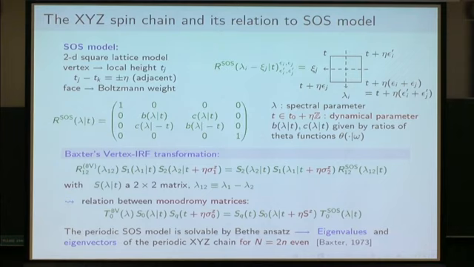So this transformation is not a bijection? It's not a bijection. And it's not a bijection even in the case of n even, because in that case, the space of states of the SOS model in general is infinite dimensional. So still you have a finite dimensional space of states for the XYZ model. And in particular, it means also that the eigenvectors of the XYZ spin chain are obtained as a complicated sum in terms of the eigenvectors of the SOS model.